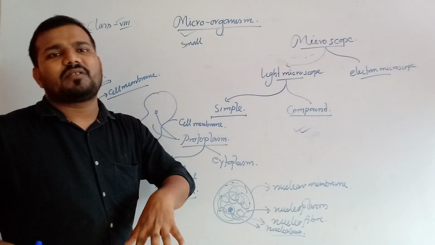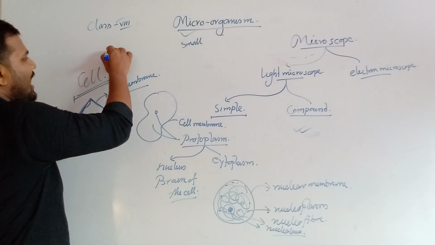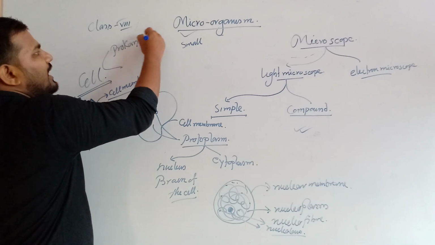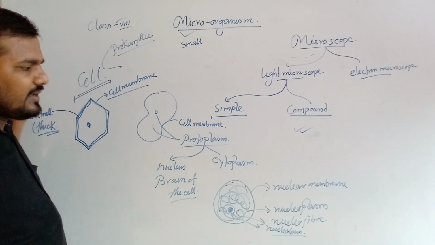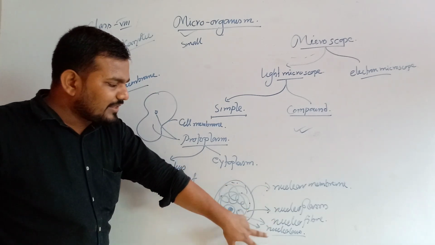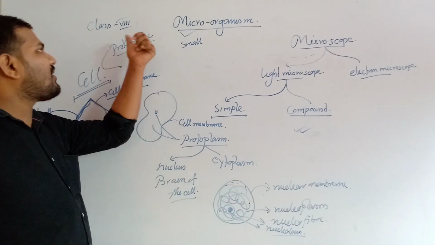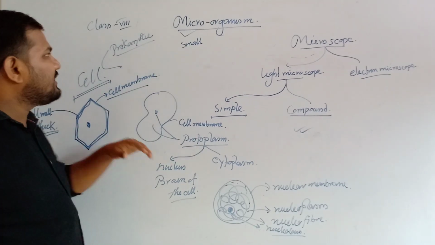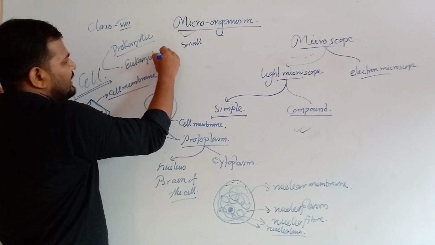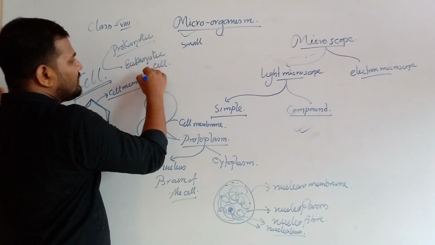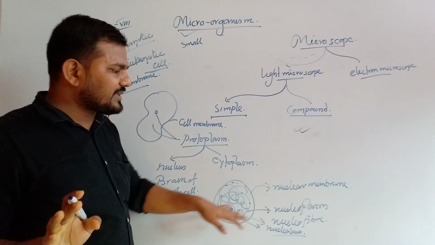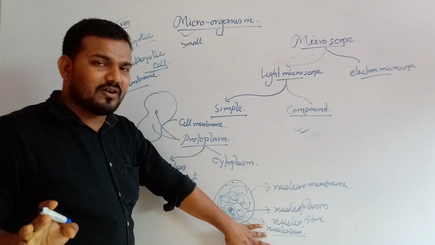On the basis of nuclear structure, cells are of 2 types: prokaryotic, without a definite nucleus. It means the nucleus does not contain these 4 parts. The nuclear membrane and the nucleolus are absent in the prokaryotic cell nucleus. On the other hand is the eukaryotic cell, having a well developed nucleus. It means the nucleus has the 4 parts: nuclear membrane, nucleoplasm, nucleofiber and nucleolus.